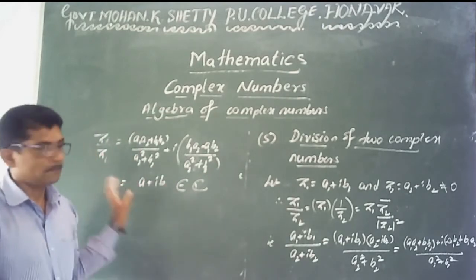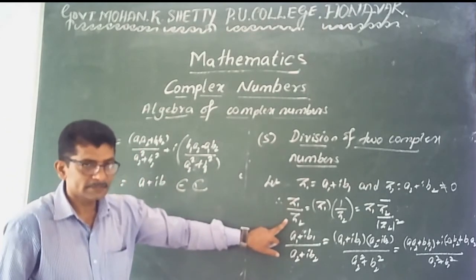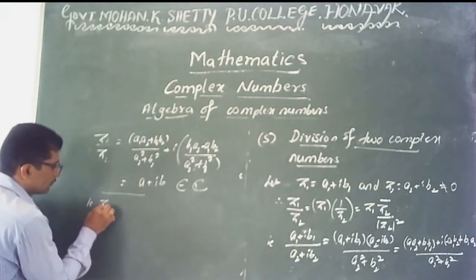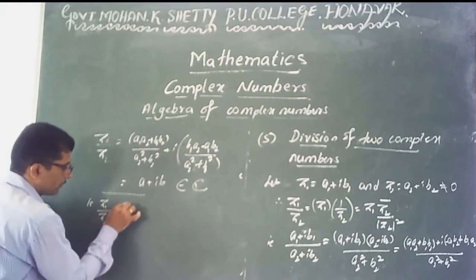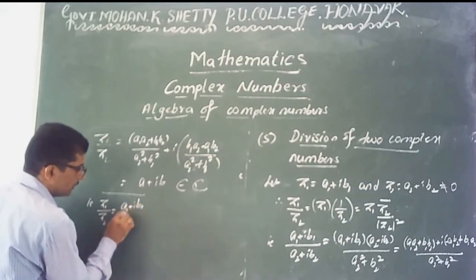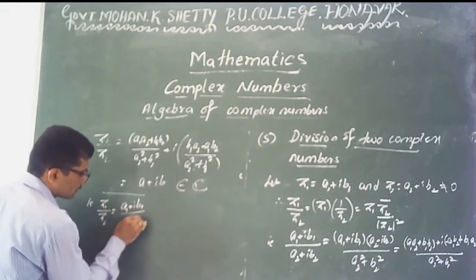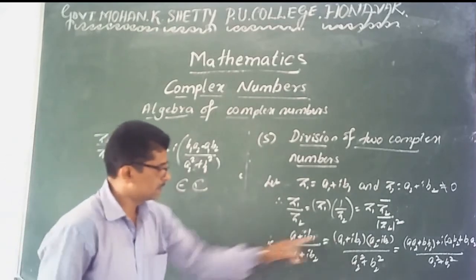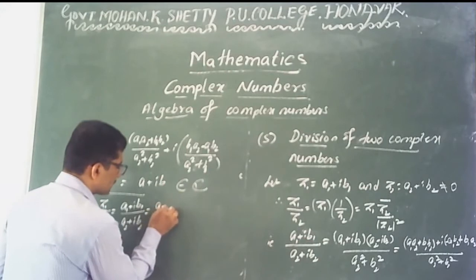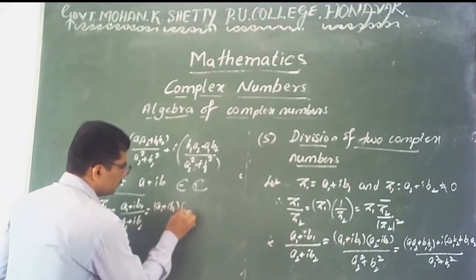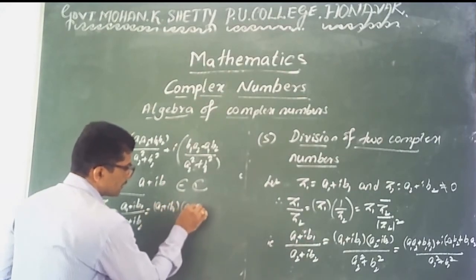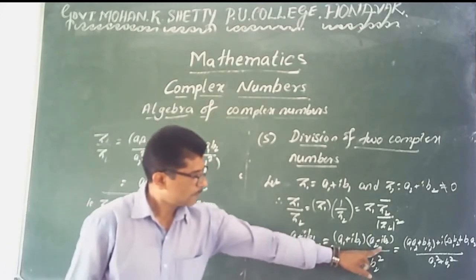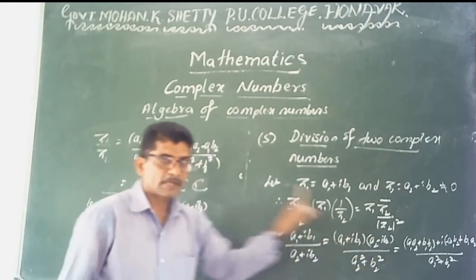Is it clear? But here remember how to divide. Simply write z1 by z2, or a1 plus I into b1 divided by a2 plus I into b2. Here just rewrite this value as a1 plus I into b1 into a2 minus I into b2, divided by a2 square plus b2 square.